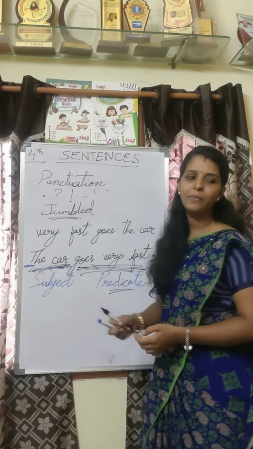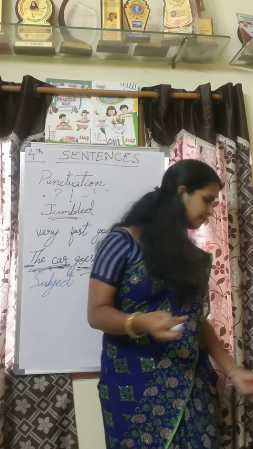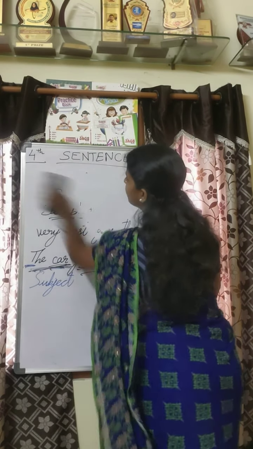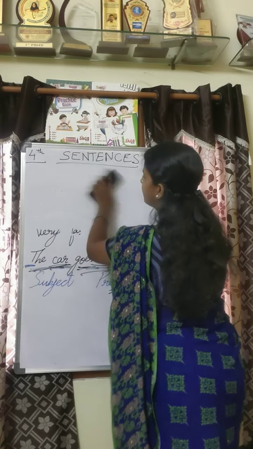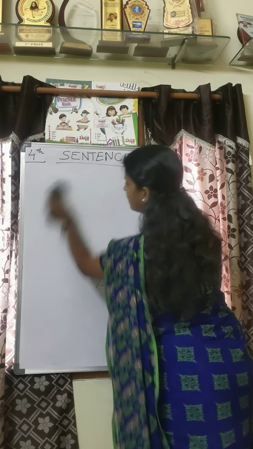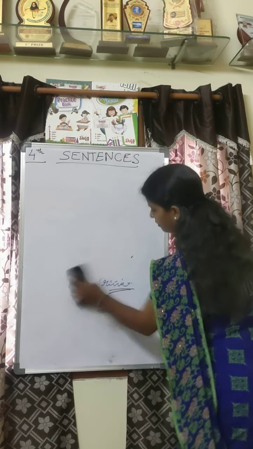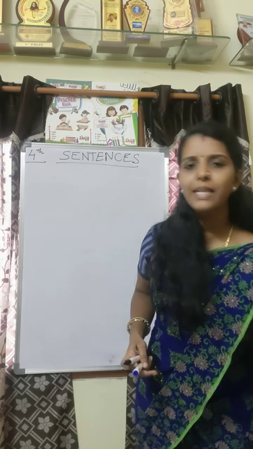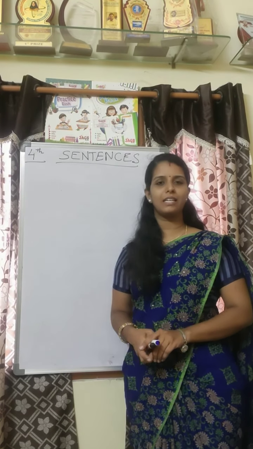Children, next we have types of sentences. Do you know how many types of sentences there are in English?